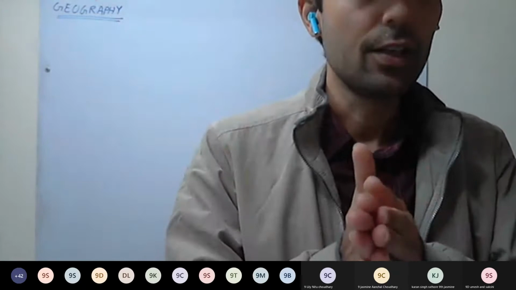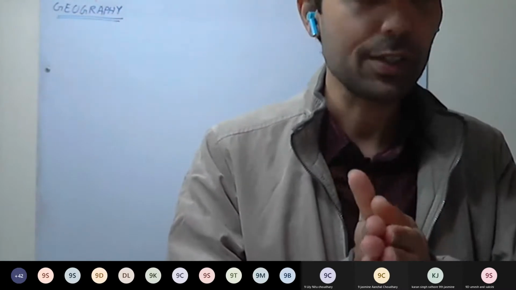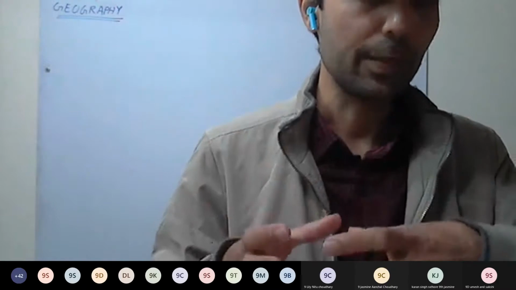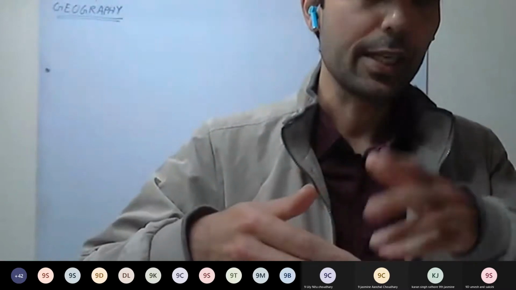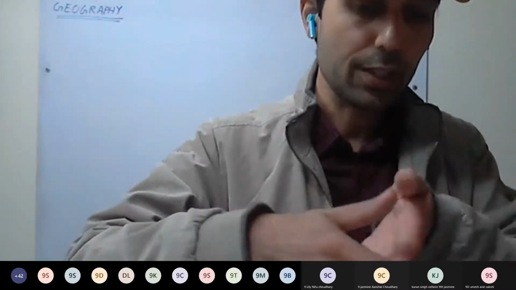So what happens here is, mainly around August or September, the oceans are warmer. So low pressure develops over the oceans, and wind rushes towards it. Because of the rotation of the Earth, the Coriolis force, the winds start to deflect towards the right in the northern hemisphere and towards the left in the southern hemisphere. As they try to move towards the low pressure, they start to rotate anti-clockwise in the northern hemisphere. This is how a cyclone develops.